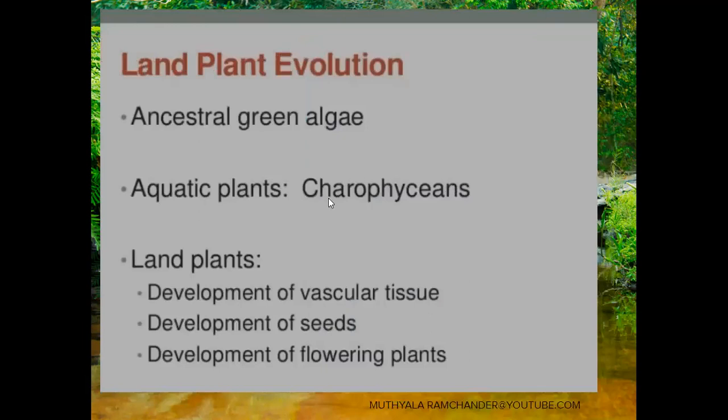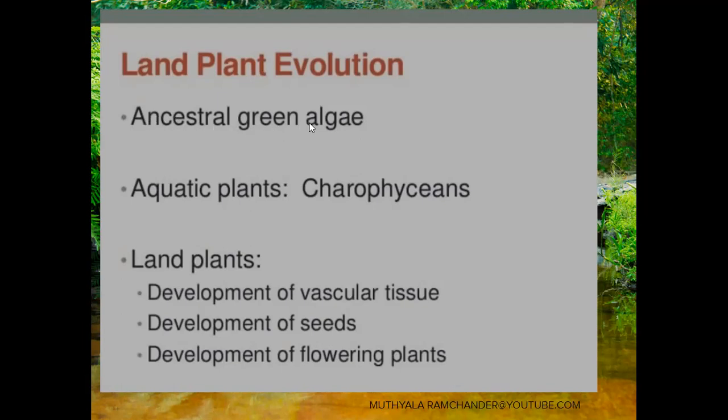See here, except for the ancestral plants, this is land plant evolution, land plant diversity. Land plant diversity developed from ancestral green algae. Ancestral means the parents of the plant kingdom, the early developed plants on the universe, called ancestral or forefathers of the plant kingdom.